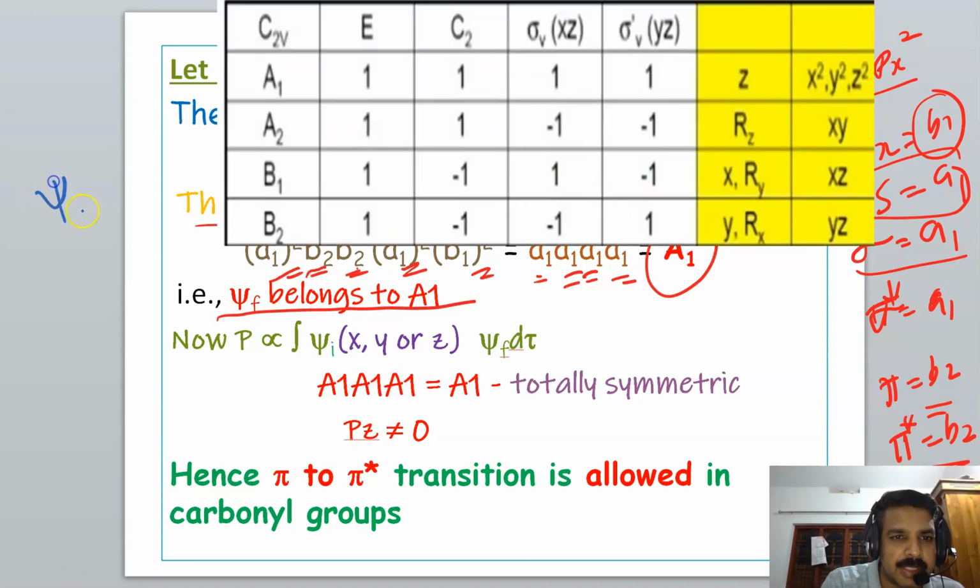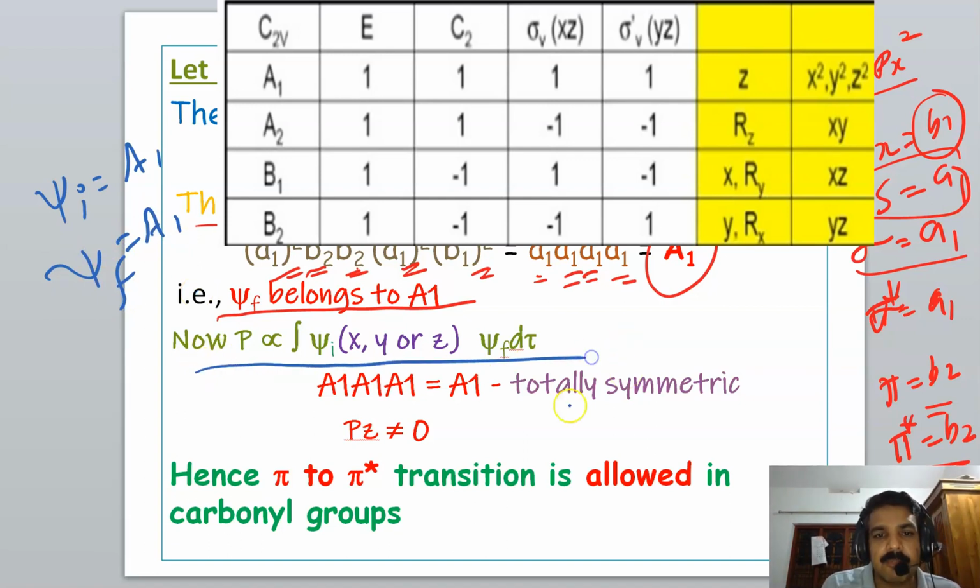So we get psi I is A1 symmetry and psi F also has A1 symmetry. Now consider the transition moment integral. P is proportional to the integral of psi I, x, y or z, into psi f d tau. Symmetry of psi I is A1, and symmetry of psi f is A1. So to get a totally symmetric representation, the symmetry of x, y or z, any one of them, should be A1.